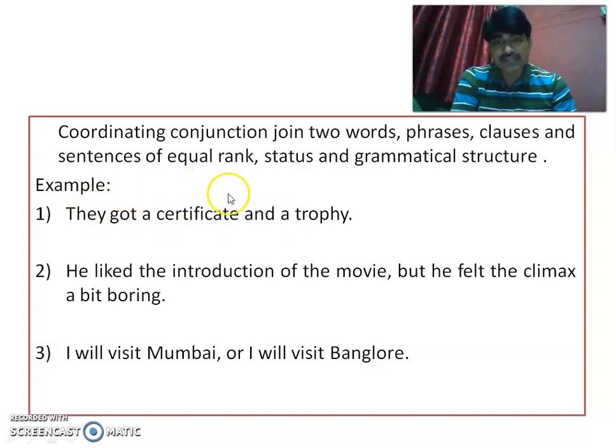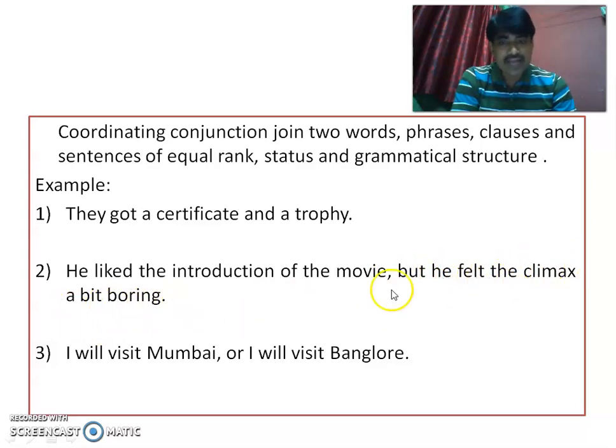So let us have a look at this. We are talking about the status and grammatical structure. Certificate and a trophy. Certificate is a noun, trophy is a noun, both have the same status or rank, and the word and is joining them. So and is a coordinating conjunction. Take a look at this one. He liked the introduction of the movie. This is one clause or maybe one sentence. But he felt the climax a bit boring.